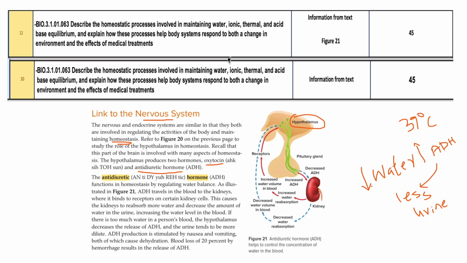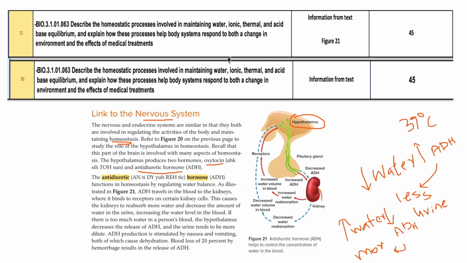And the opposite happens, right? When the water is more, you have more water in the blood. You can now guess what will happen if there is more water in the blood. It will reduce the amount of ADH, right? It will reduce the amount of antidiuretic hormone, and the reabsorption in the kidneys will be less, and there will be more urine, right? The more water will be going out through the urine.